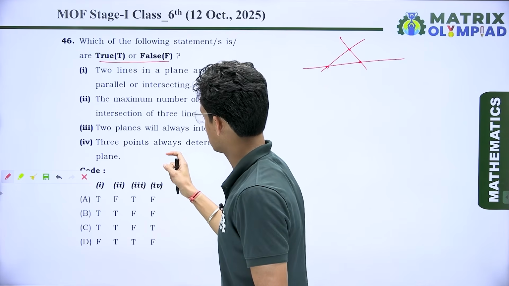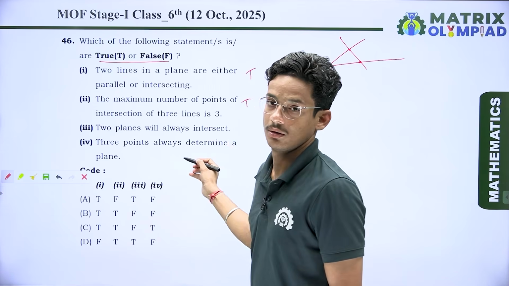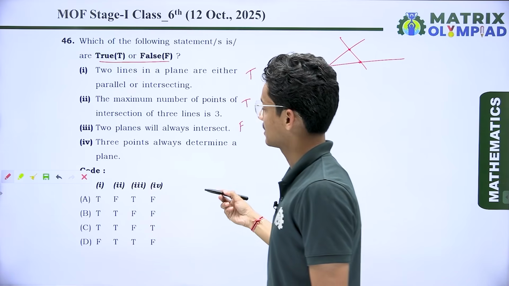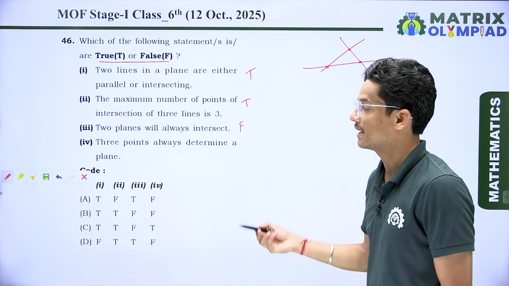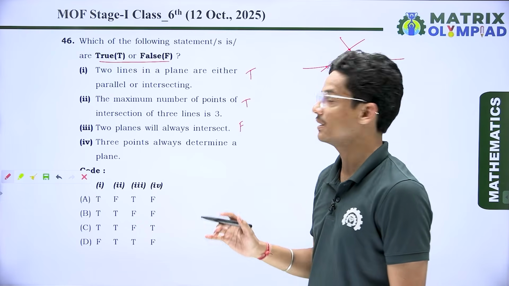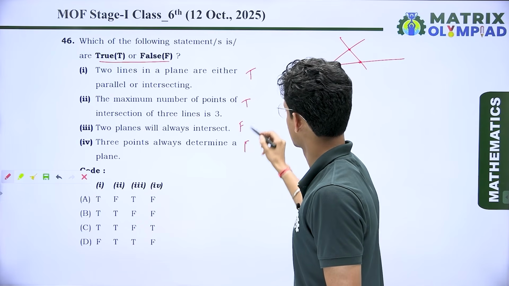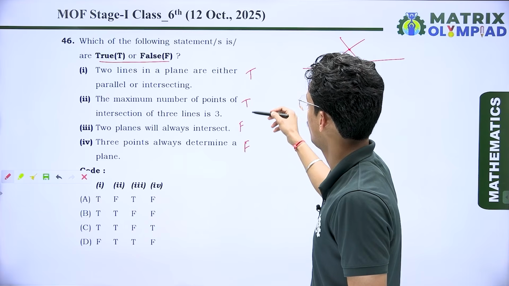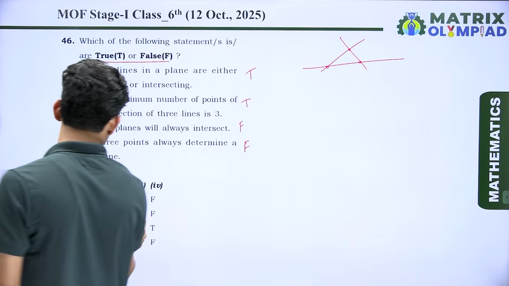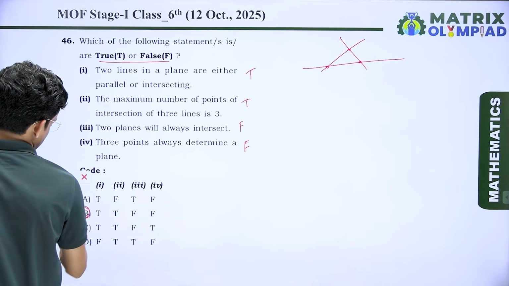Two planes will always intersect. No, this one is false. Next, 3 points always determine a plane. No, it's not compulsory. So this one is also false. So the correct answer is true, true, false, false. It means option number B is the correct answer.